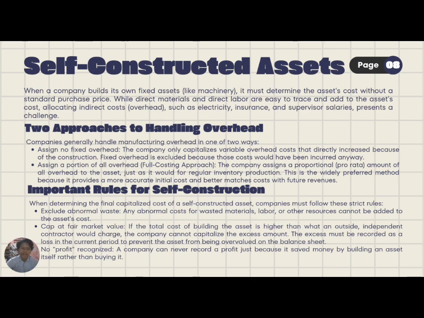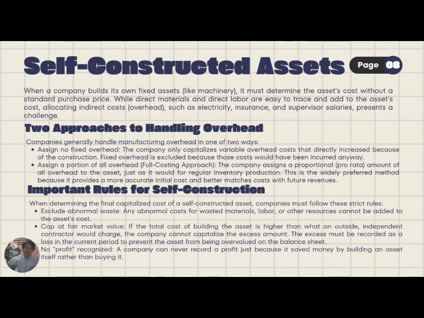Next, and the last one, is self-constructed asset. When a company builds its own fixed asset like machinery, it must determine the asset cost without a standard purchase price. While direct material and direct labor are easy to trace and add to the asset cost, allocating indirect costs like overhead, such as electricity, insurance, and supervisor salary, presents a challenge.